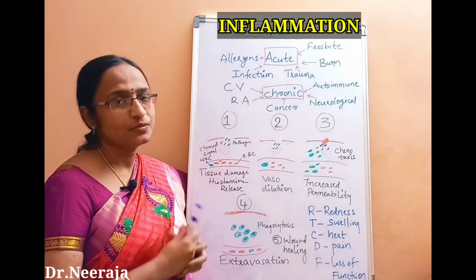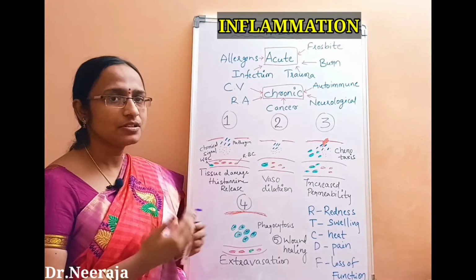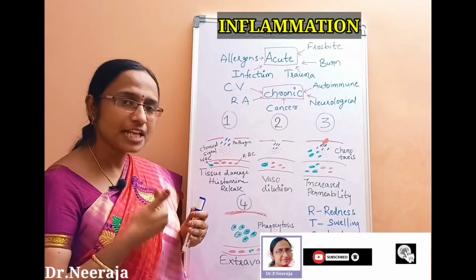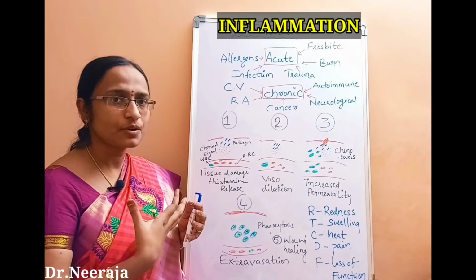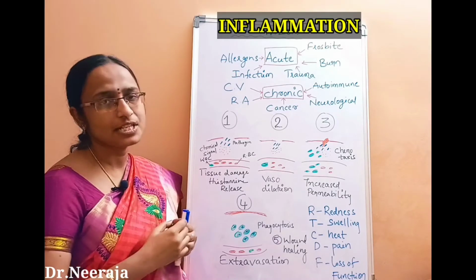Coming to the inflammation. What is inflammation? Inflammation is a protective response to protect our tissues against any damage. If any damage happens to our tissue, our immune system immediately responds in the form of an inflammation. So, inflammation is a protective response.